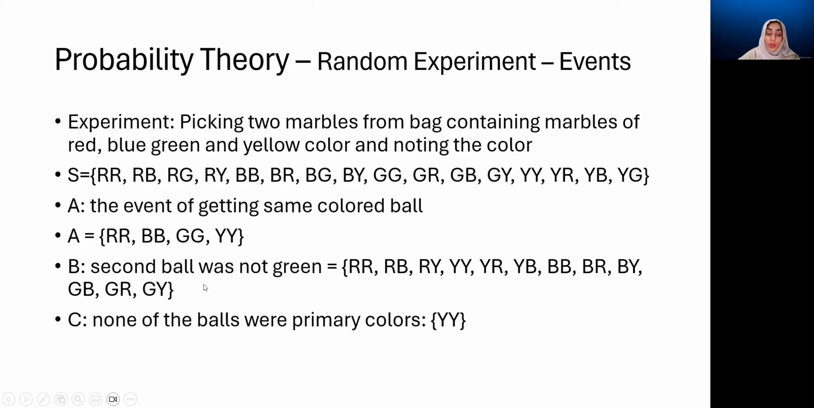We can have a third event on this also, and we can have many others. This one says that none of the balls were primary colors. So we know that R, G, and B are primary colors. So the only option that we have is yellow, yellow. Because if we pick yellow, red, there is one red ball, which is a primary color; yellow, blue, it doesn't qualify; and yellow, green, also doesn't. So we have only one element from the sample space which goes into this event.